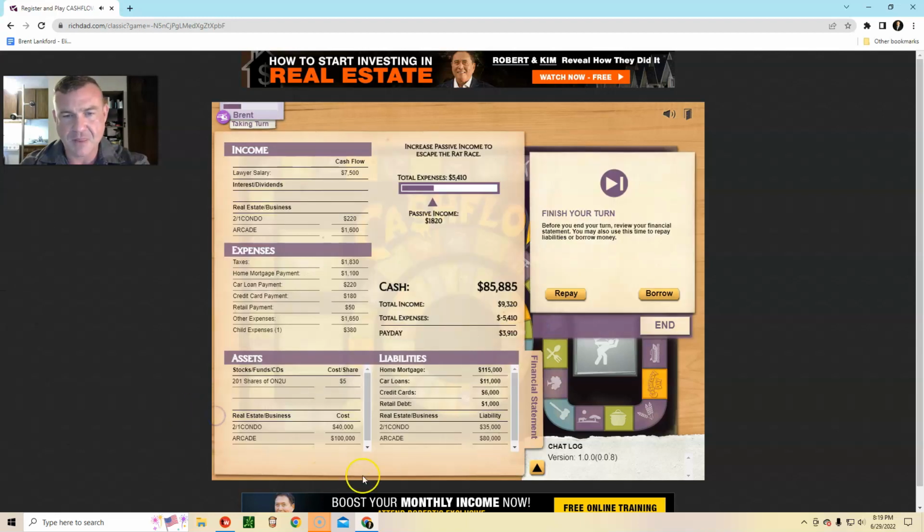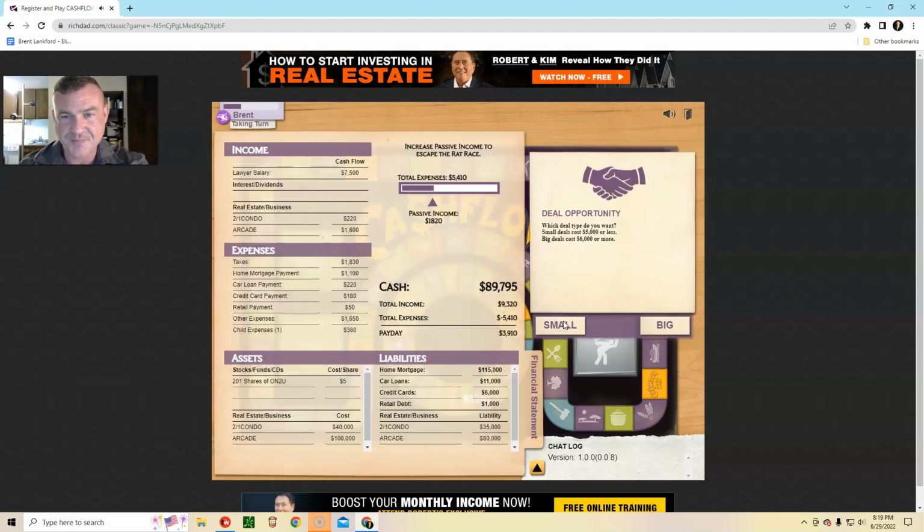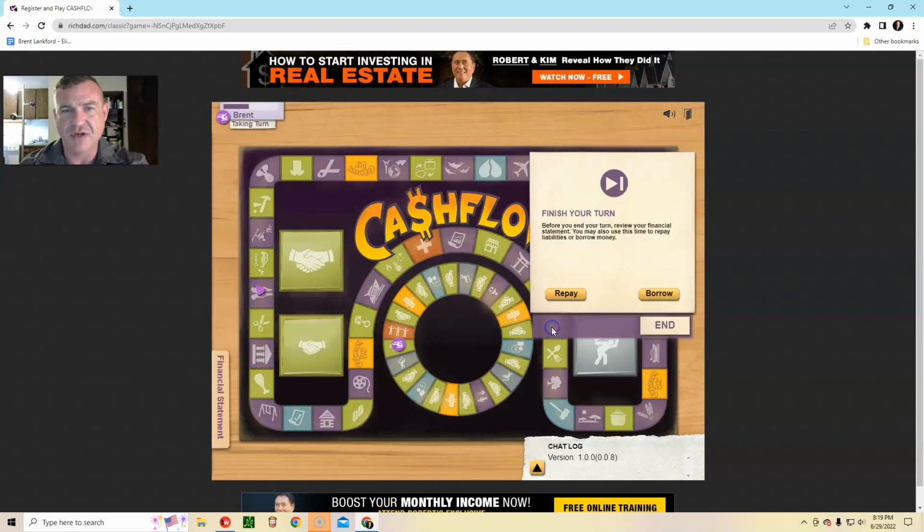Let's take a look. Right, arcade 80,000. Arcade cost under assets 100,000. The liability for it, the mortgage or loan, is 80,000, and we see it showing up right here. And that put a pretty big dent there, but we still got more to go. But we got $85,000 there. It's still doing pretty good. Keep sticking with those big deals. This is going to take a big down payment. That's going to take a big chunk here, and it's really not giving us much, but we're going to do it anyways.